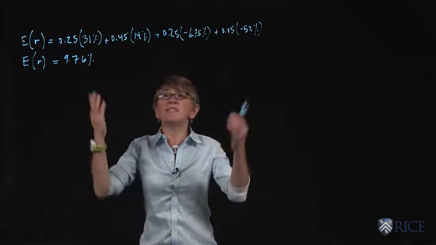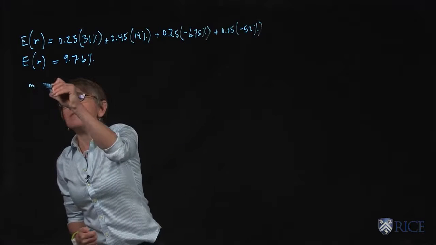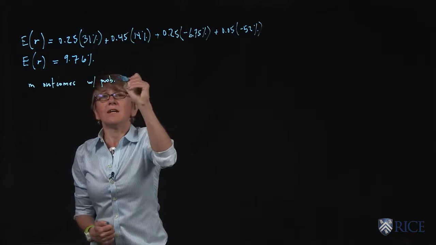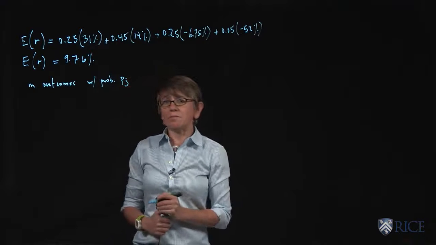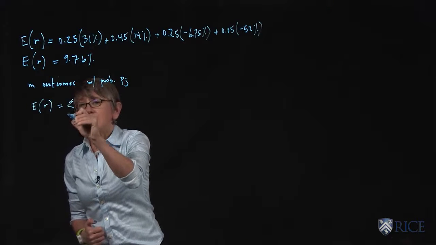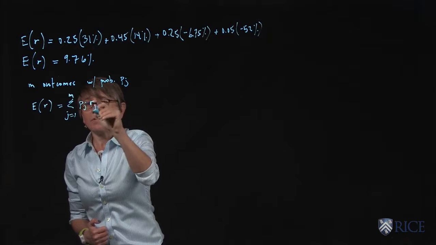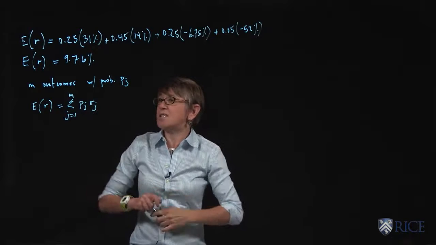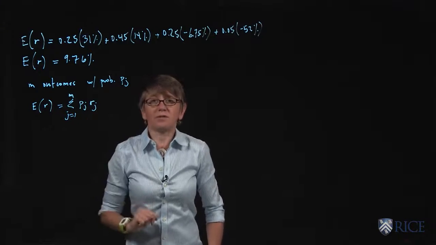Obviously, this is a Mickey Mouse example, but suppose we had M outcomes, with probability Pj for each outcome. What is the expected return? It's the sum over j going from 1 to M of Pj times Rj. So in general, the expected return is the probability-weighted average of the outcomes, each outcome multiplied by its probability.